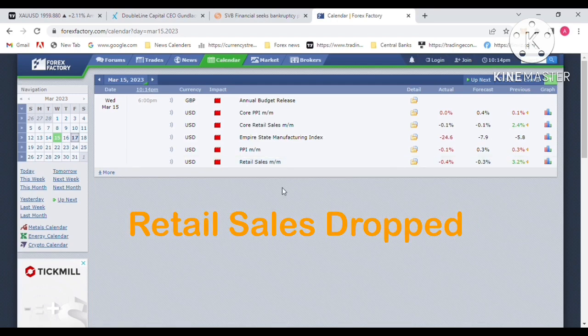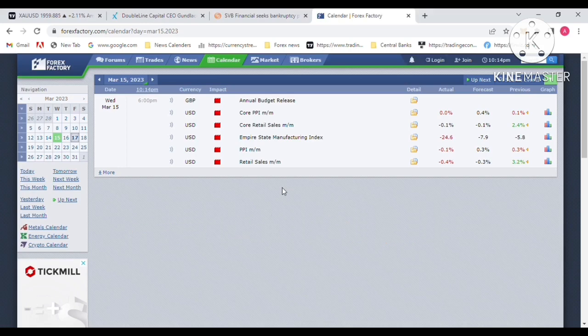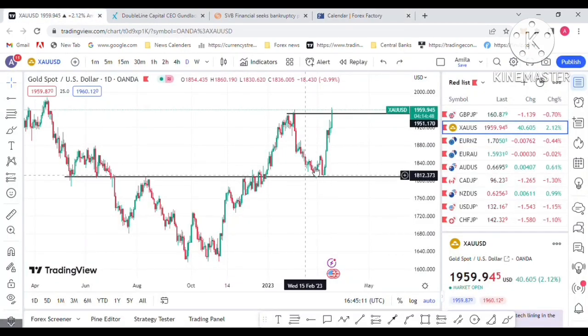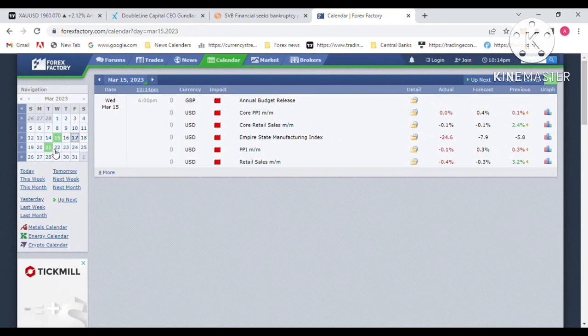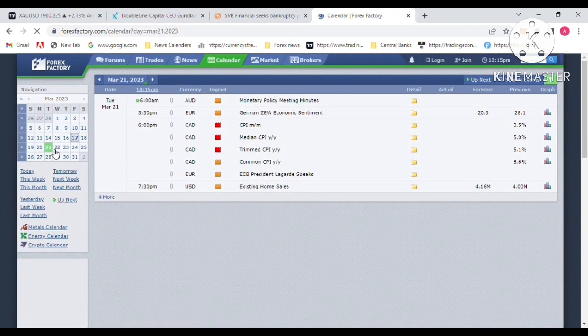That was a negative effect on the US dollar. Most of the economic data released last week negatively affected the US dollar. Retail sales dropped, which was negative for the US dollar. These reasons created gold demand, and gold was in demand last week.